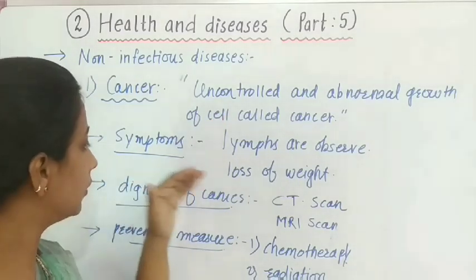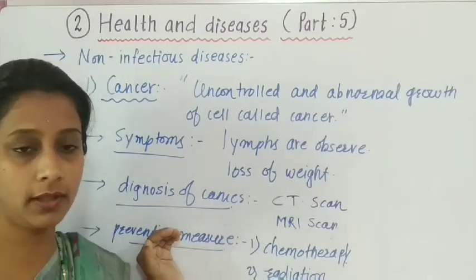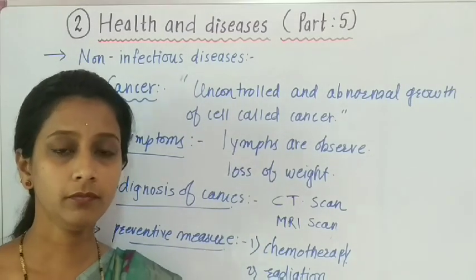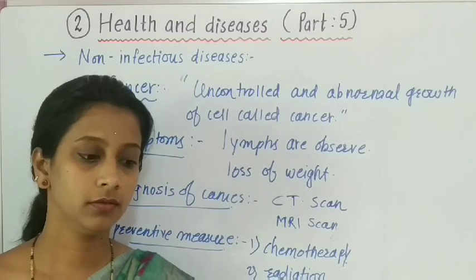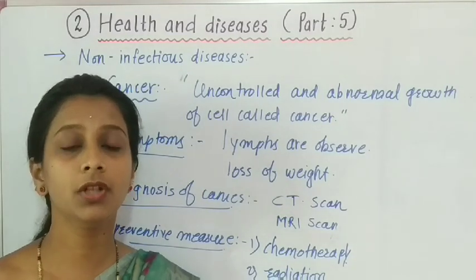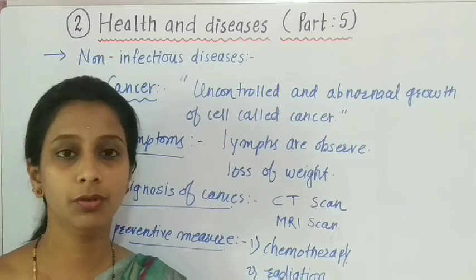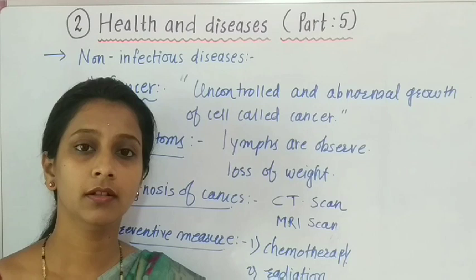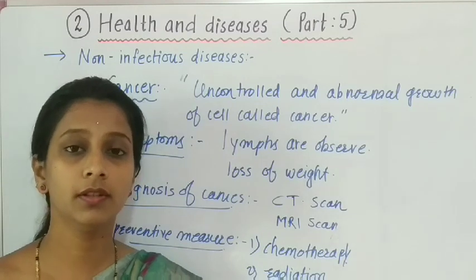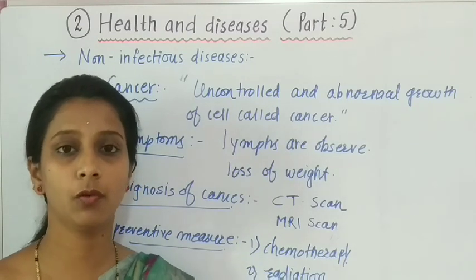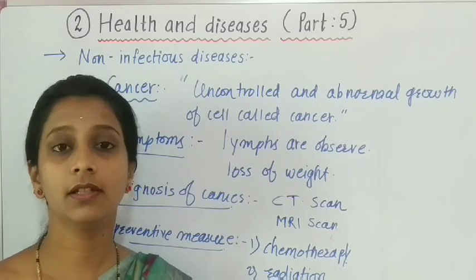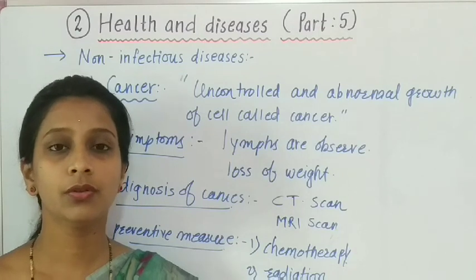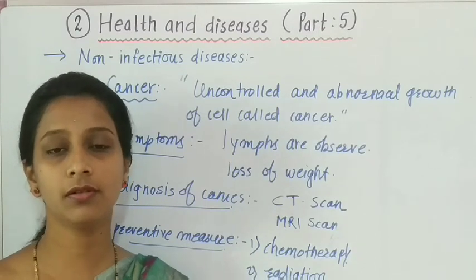So this is the definition, some symptoms, diagnosis for cancer, and these are the preventive measures. So students, if we control our lifestyle, if we are not having junk food, if we do exercise properly, and if we naturally follow the rules of nature, then we cannot face this type of disease, because cancer mainly happens due to the changing lifestyle of humans. So for that we have to change our life.